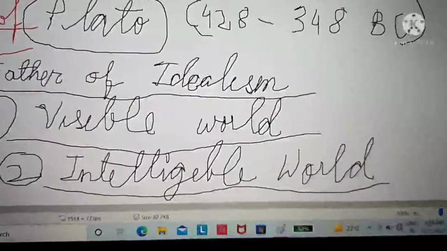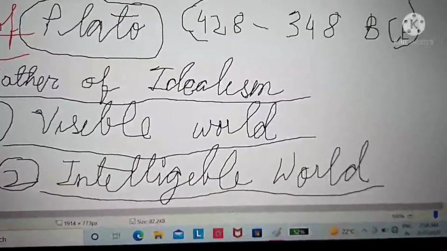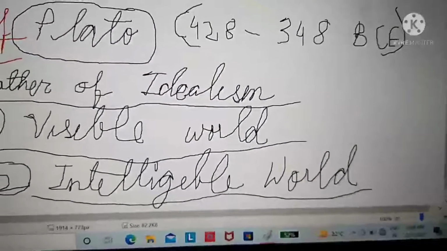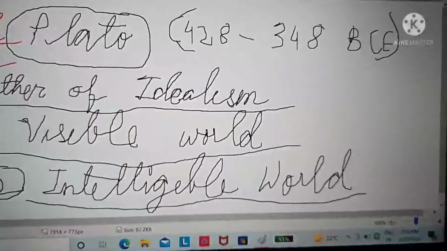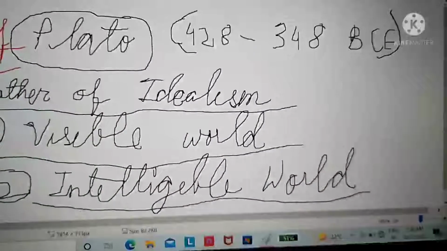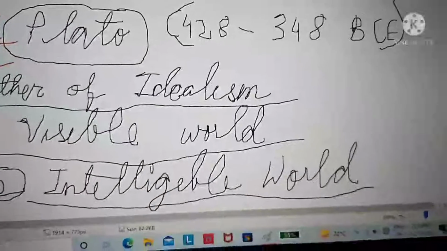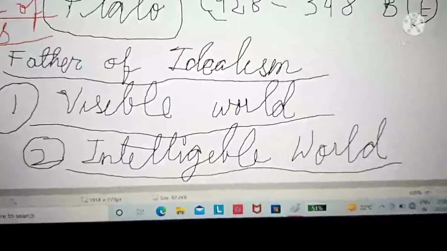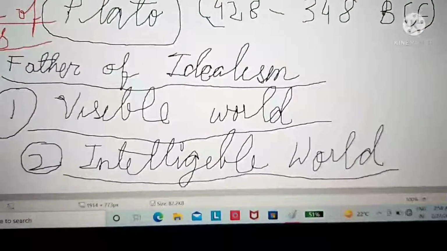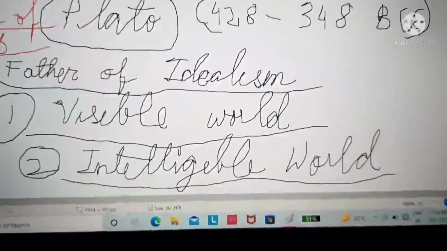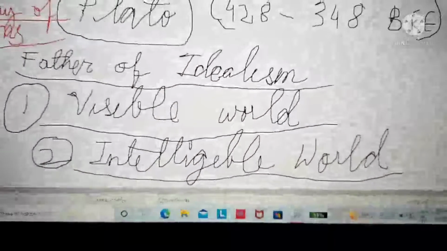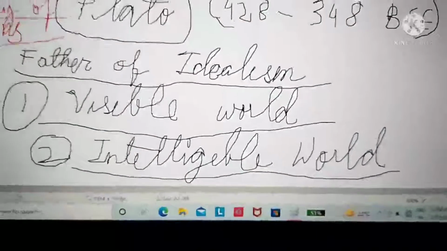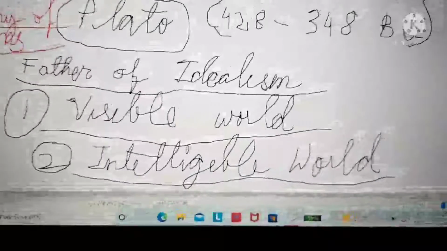The intelligible world. What is this intelligible world? The intelligible world is the world of forms, and nothing in this world can be known through the five senses. One must go beyond the five senses and see beyond this, because the intelligible world, or the world of forms, or world of ideas, is absolute and constant, and it can be seen through reason only, whereas the visible world is a mere shadow of reality.